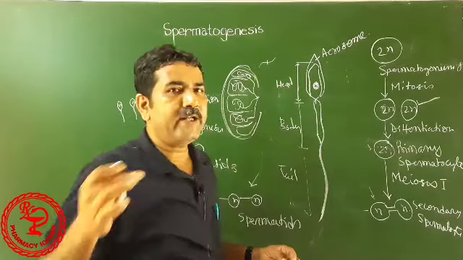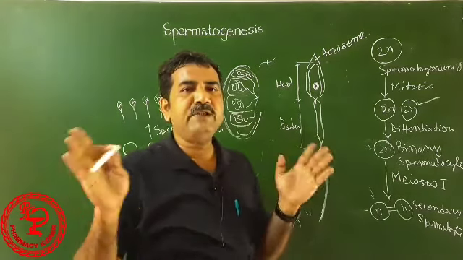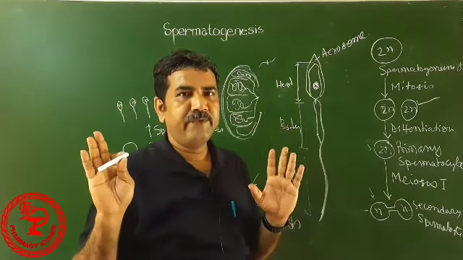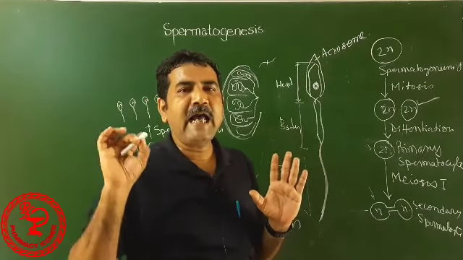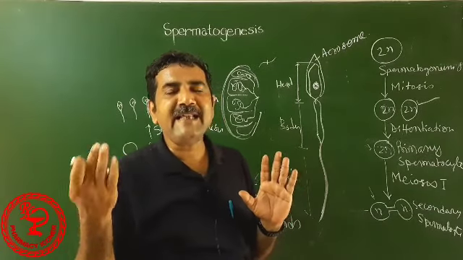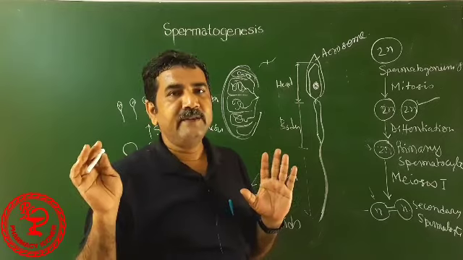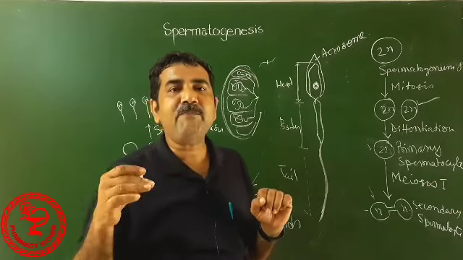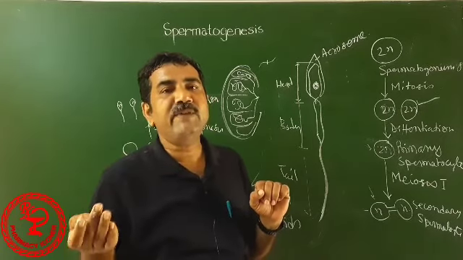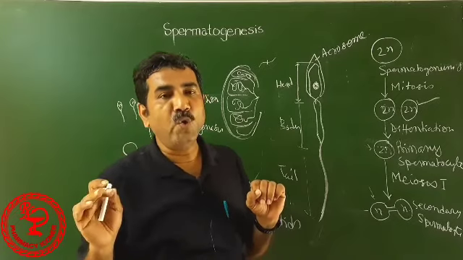Acrosome contains many things. Among these, two enzymes are present. One is hyaluronidase and another is protease. These enzymes help in the penetration of the sperm into the ova.